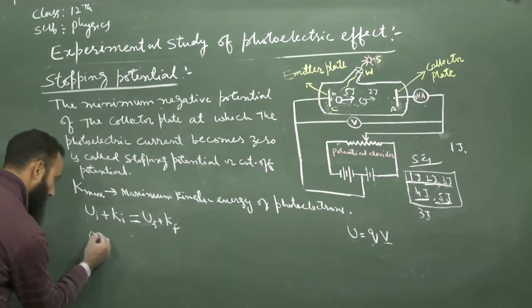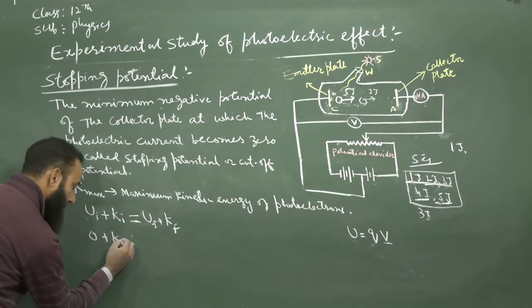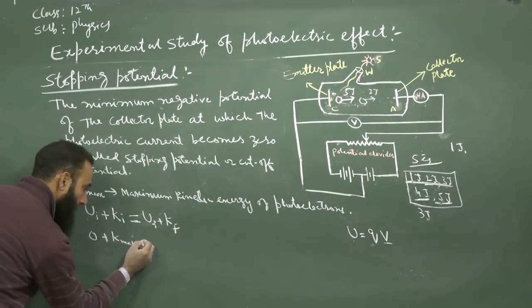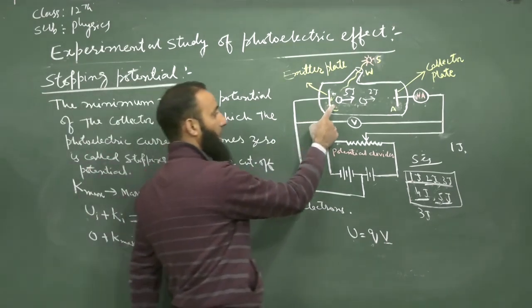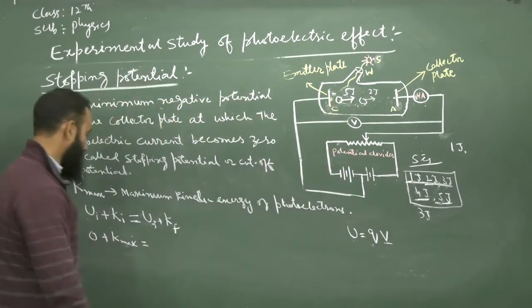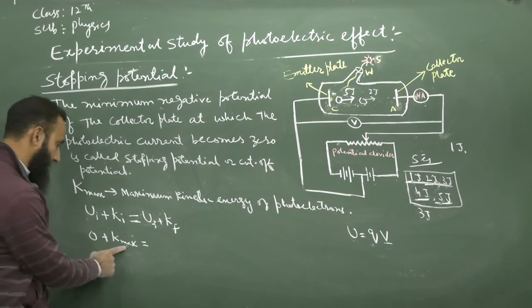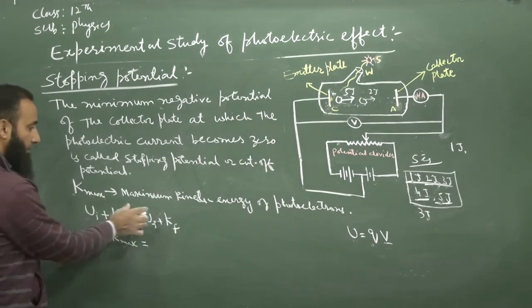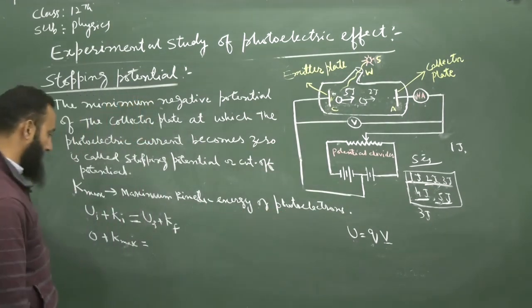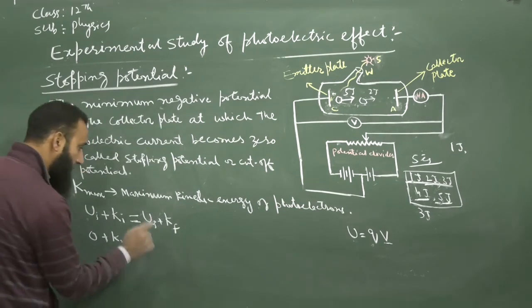Plus K max, the kinetic energy of the most energetic electron. We have assumed this is the maximum kinetic energy of the photoelectrons. And this is equal to,